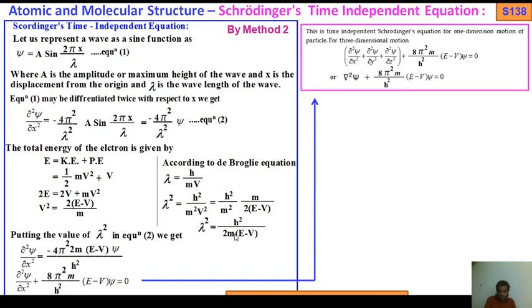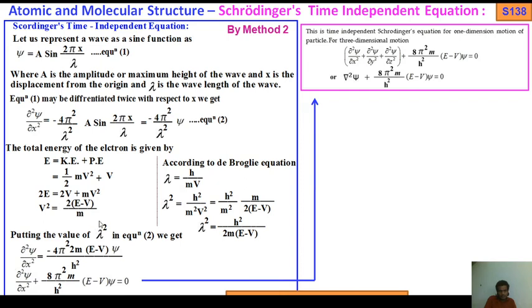That means twice m e minus b will go to the numerator. So that's why you see twice m e minus b comes to the numerator, a square in the denominator, into psi. That psi remains already in this equation. We are just putting the value of lambda square, a square by twice m e minus b.